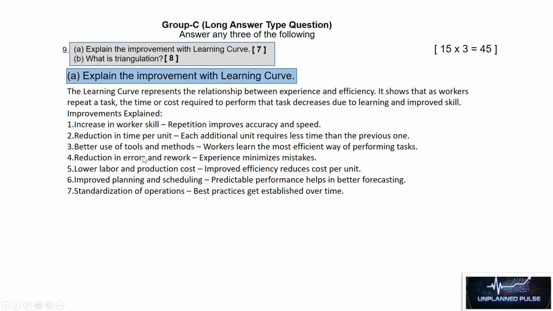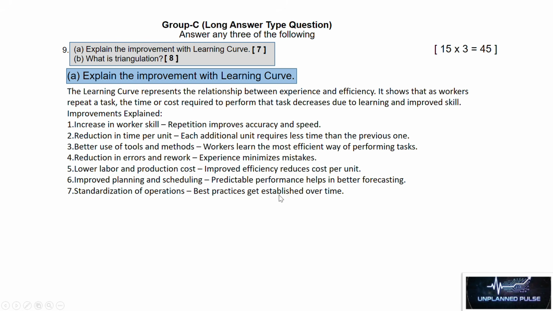Number 3, better use of tools and methods. Workers learn the most efficient way of performing tasks. Number 4, reduction in errors and rework. Experience minimizes mistakes. Number 5, lower labor and production cost. Improved efficiency reduces cost per unit. Number 6, improved planning and scheduling. Predictable performance helps in better forecasting. Number 7, standardization of operations.